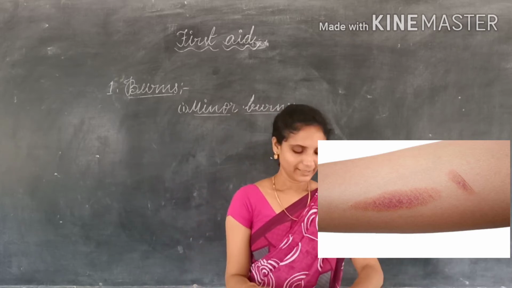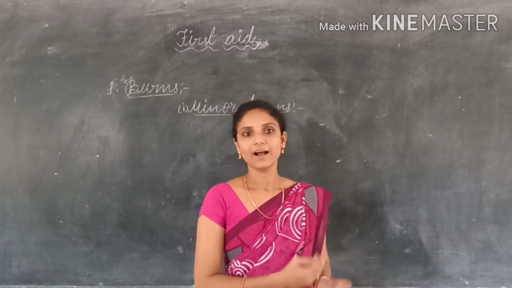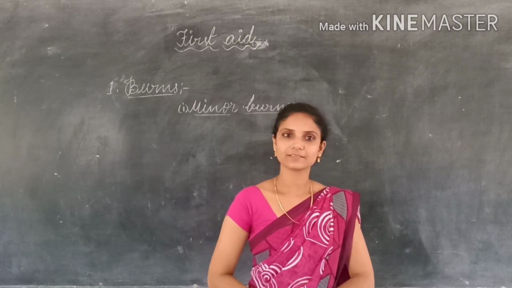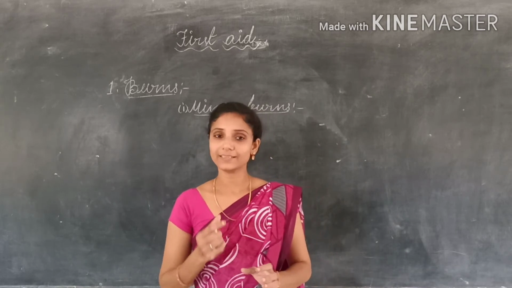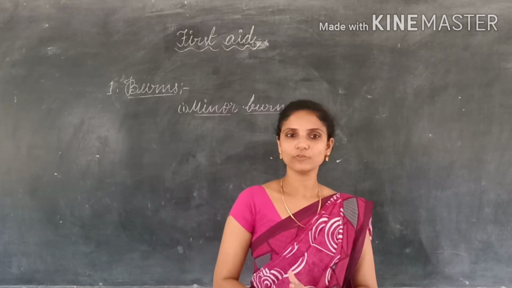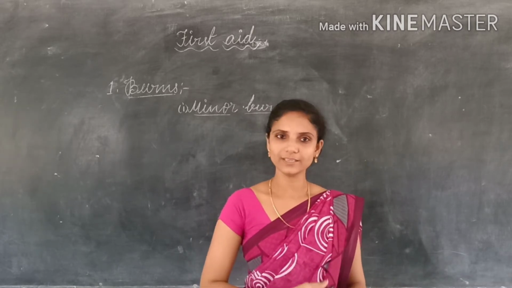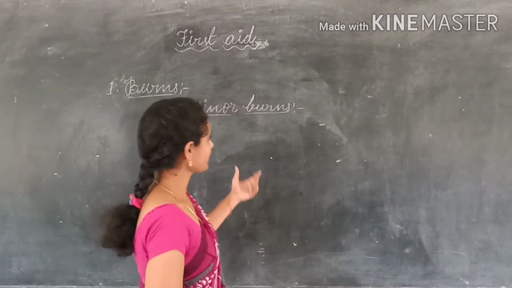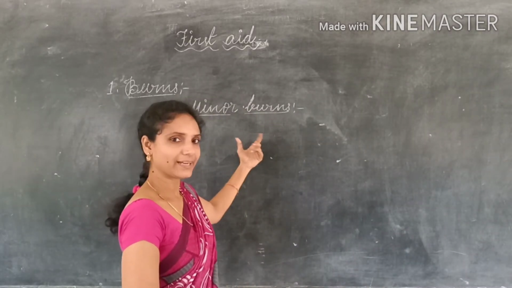First of all, let running water flow over the burn until the pain subsides. Step 2, apply an antiseptic lotion. If antiseptic lotion is not available, we can use a paste of baking soda and water. Here baking soda cools the burn. So this is about minor burns. This can be treated at home.